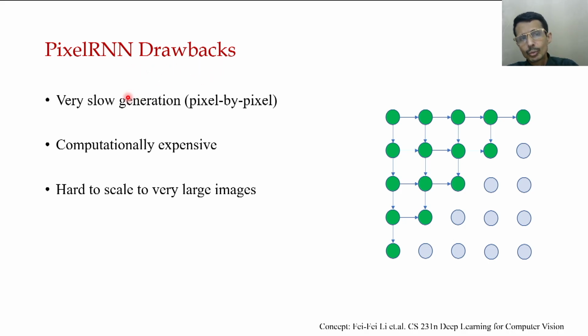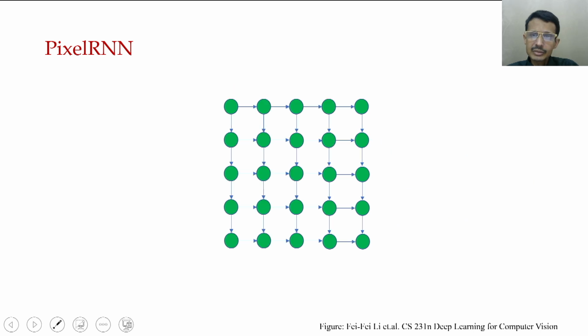Pixel RNN also has some drawbacks. It is very slow, because it works pixel by pixel. This is a very slow process and computationally expensive. And if there are very large images, it is hard to scale to a very large image. So these are the major drawbacks. And in this way it is done, so you get the image.